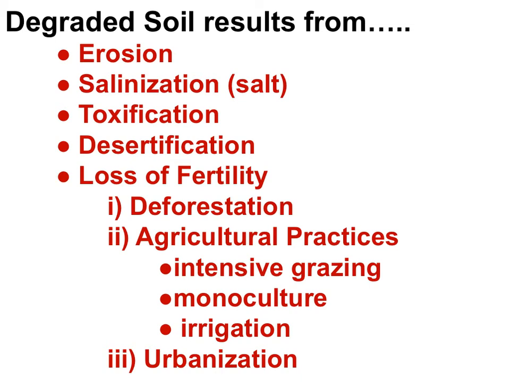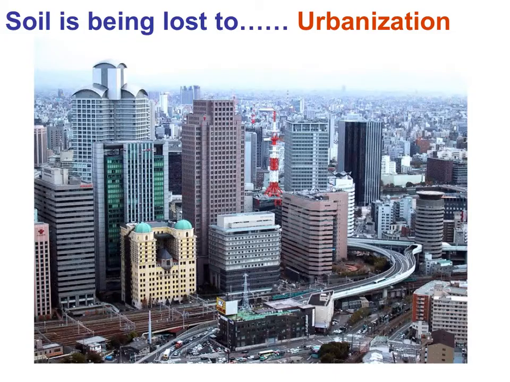We've looked at the following processes that result in degraded soil: erosion, salinization, toxification, desertification, and a loss of fertility that comes from deforestation and agricultural practices such as intensive grazing, monoculture, and irrigation. Lastly, let's look at the loss of fertility that arises from urbanization. First things first, soil as natural capital that might serve the role of producing food or other valuable natural income is being lost to urbanization.